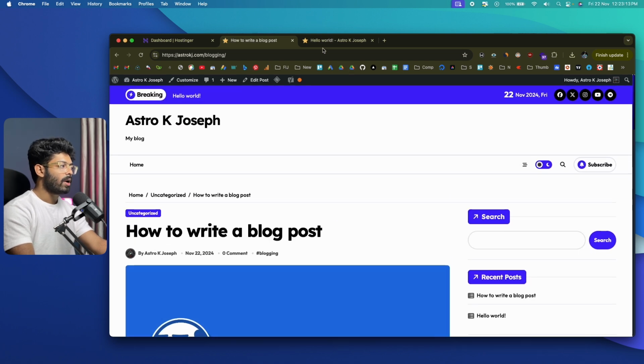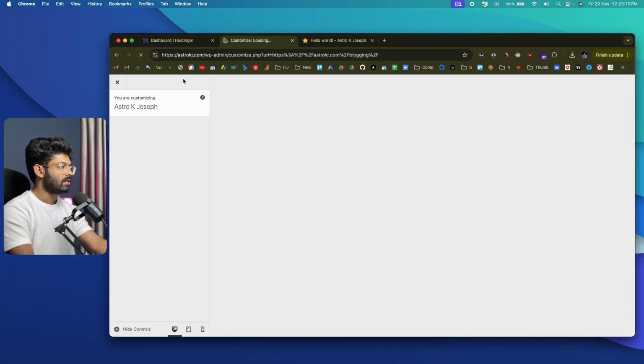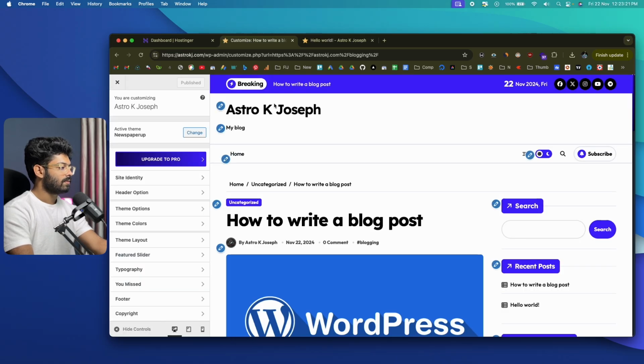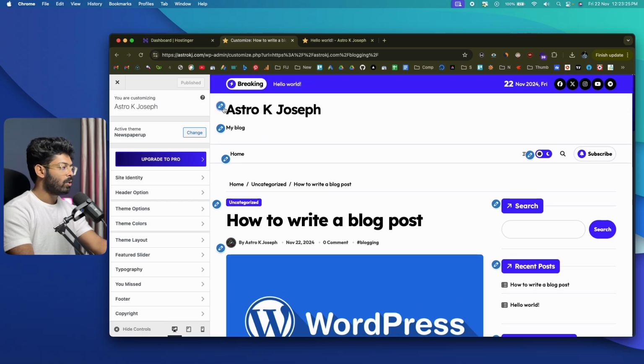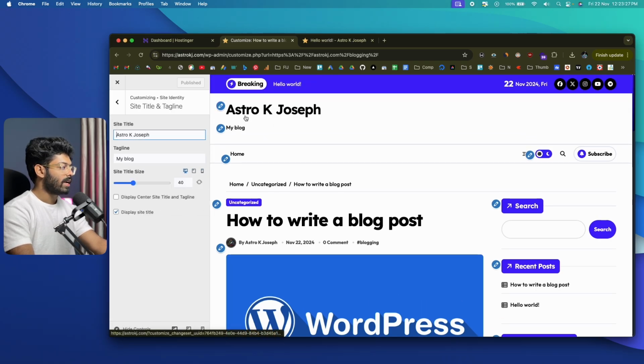And now you can also go ahead and start customizing your website according to your needs. For example, if you want to customize, you can simply click on this customize option and the WordPress customizer will open up. And let's say you want to add a logo to your website. I can click on this pencil icon right next to this one. And let's say I want to change my title or tagline. I can do it from here.